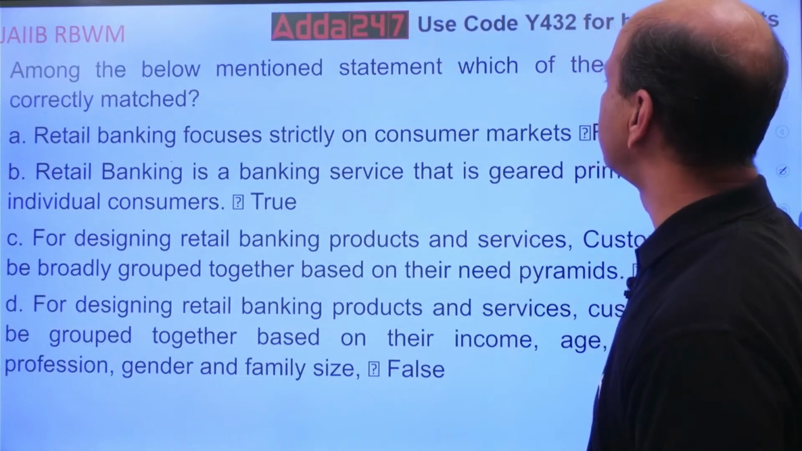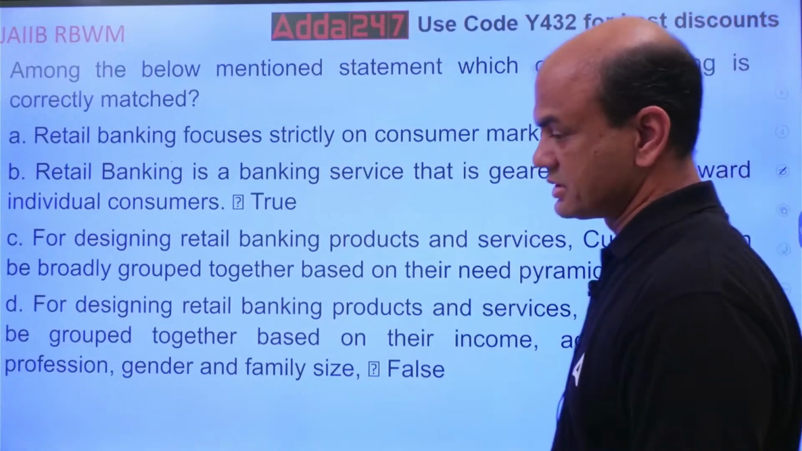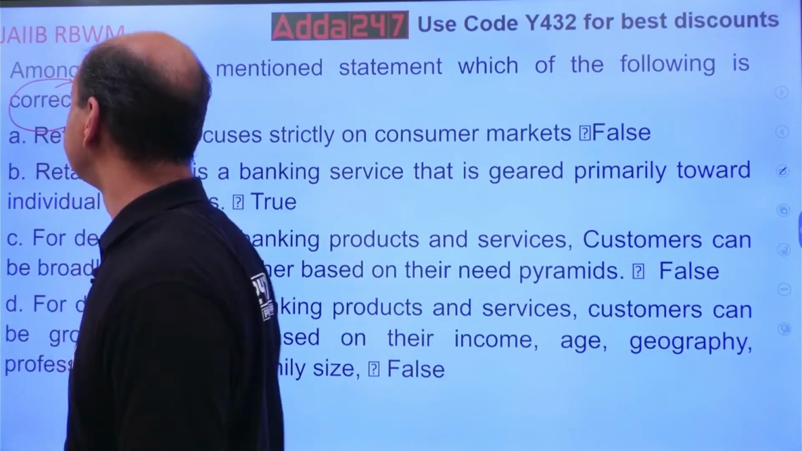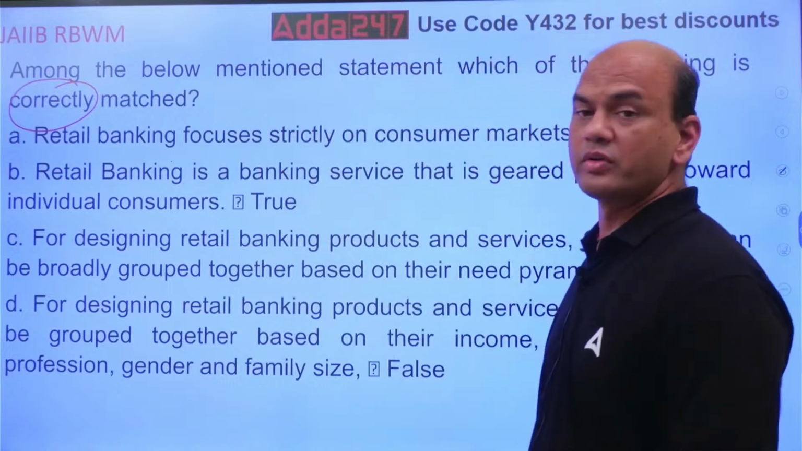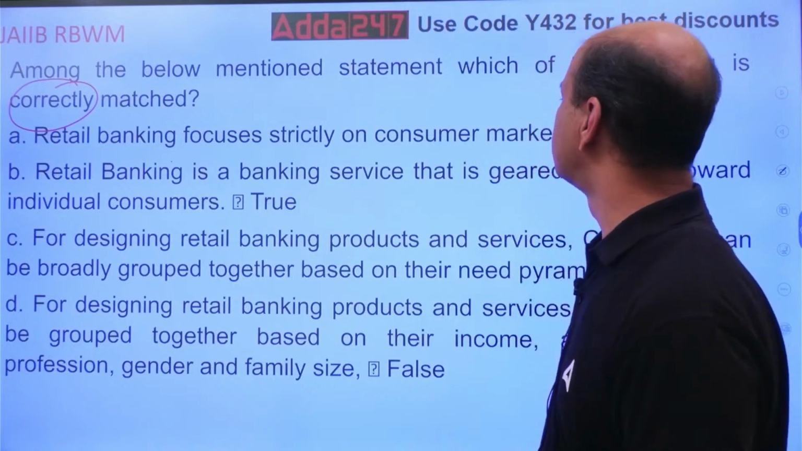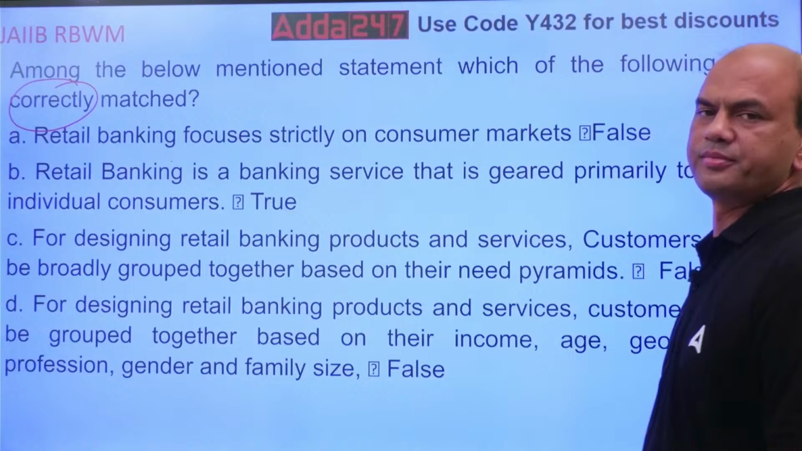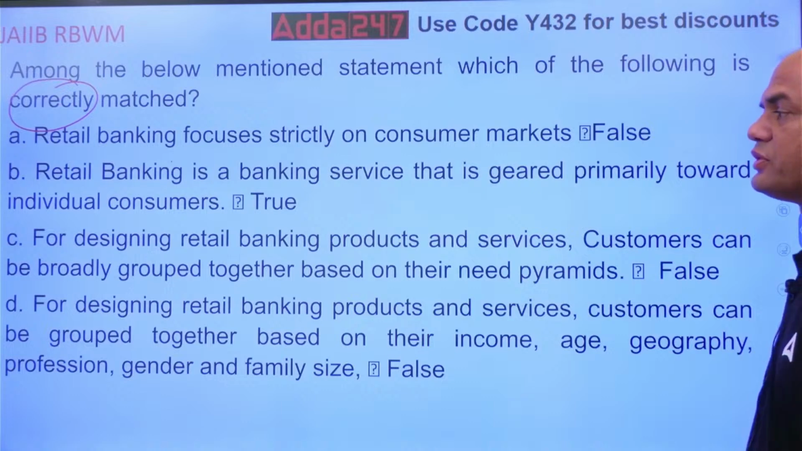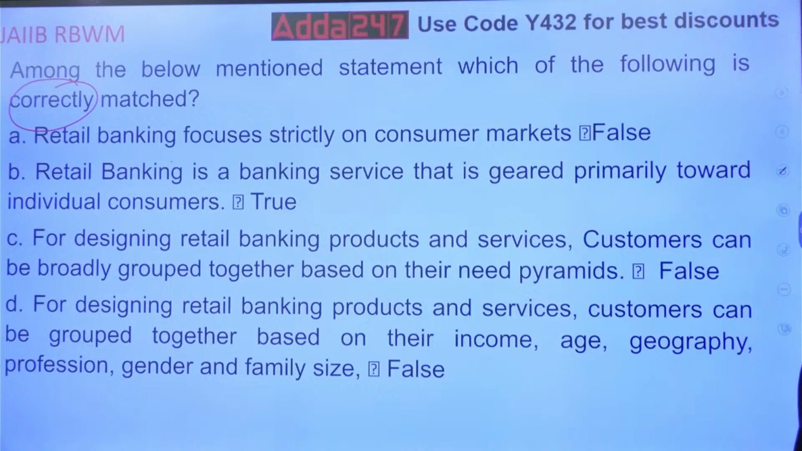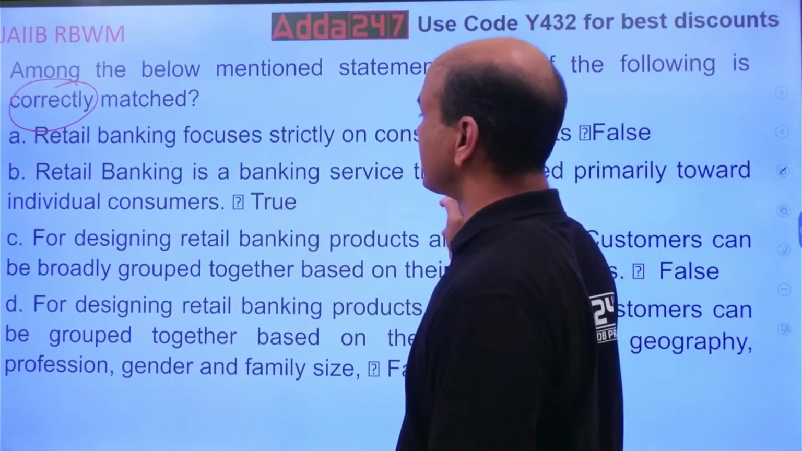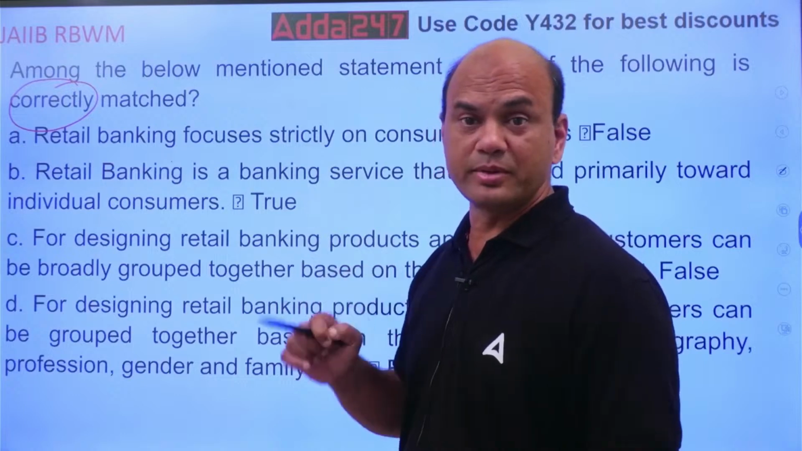Among the below mentioned statements, which of the following is correctly matched? Now here you don't want not, you want correctly matched. So here you want the correct one, not the false one. Retail banking focuses strictly on consumer markets: false. Retail banking is a banking service geared primarily towards individual customers: true. You have to look at both the statement and the true or false. It's not that the statement seems correct, so you say correct. The matching should be correct.